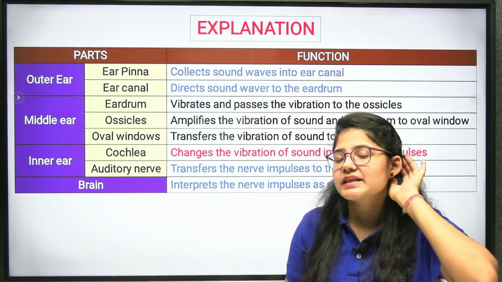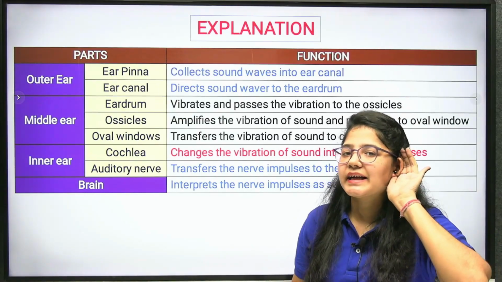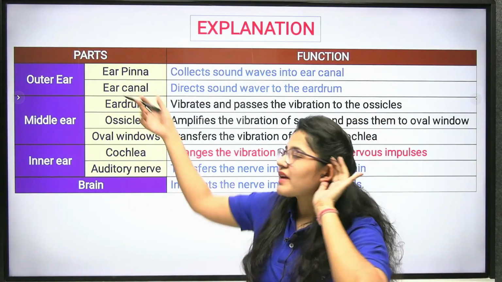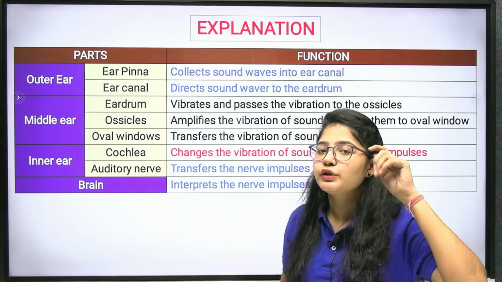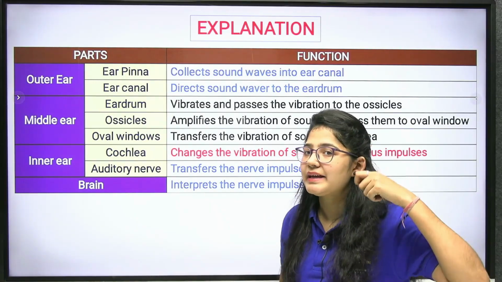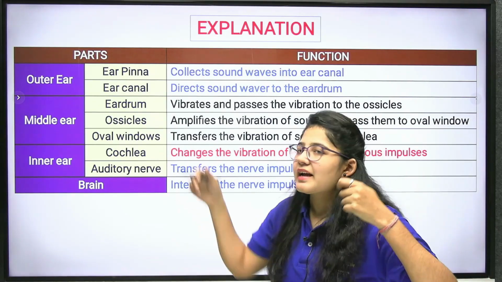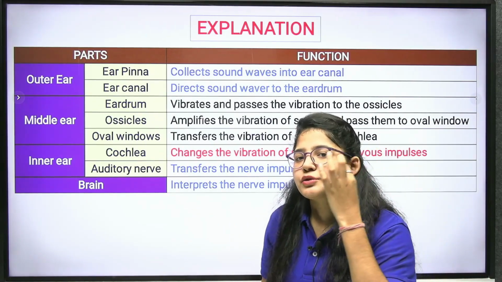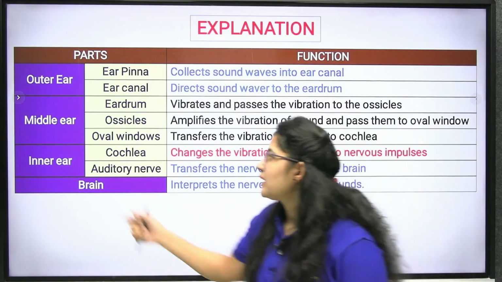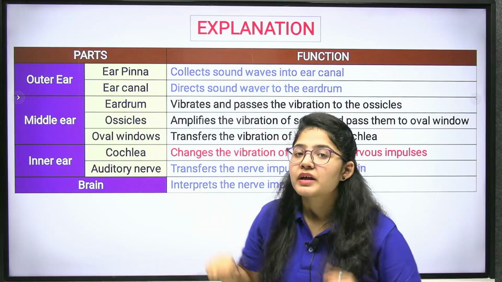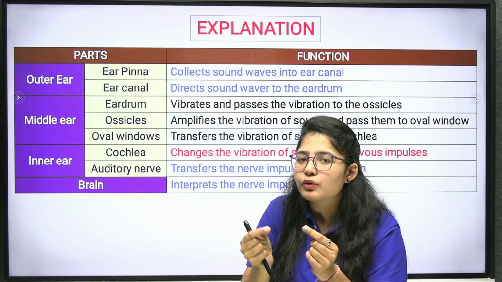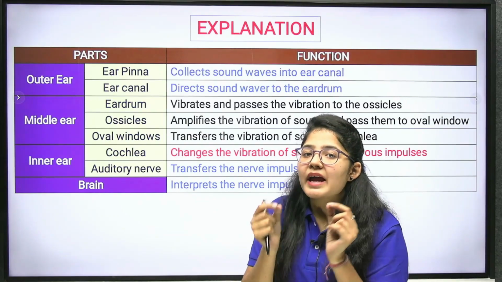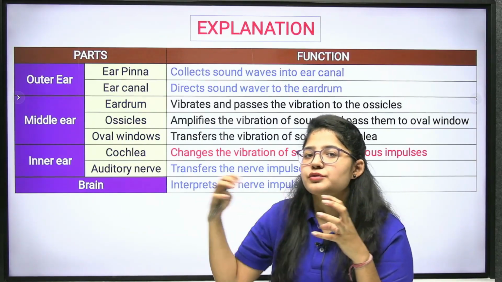This is your pinna, it helps in collecting the sound waves. Next we have the ear canal. This is the canal in which you use earbuds to clean your wax. It allows a passage to transfer the vibration. Next we have the eardrum. That is the soft skin covering the hole, and it reflects the vibrations to your bones.